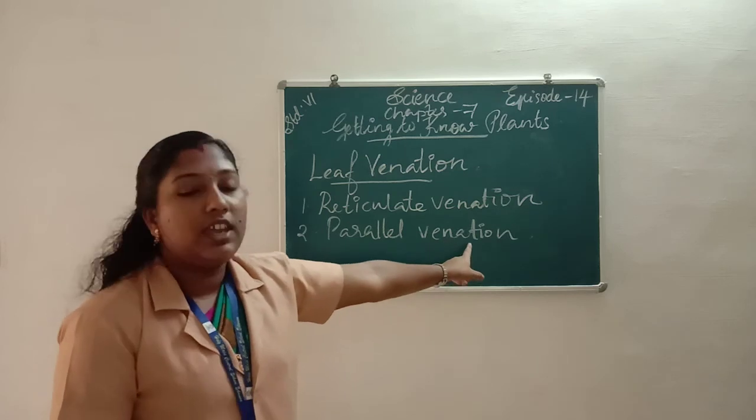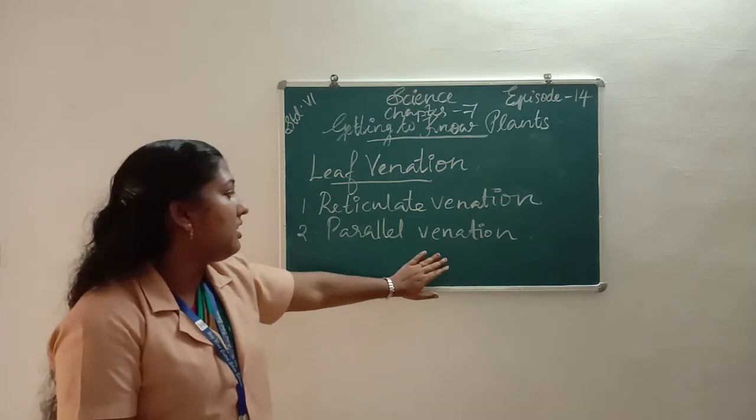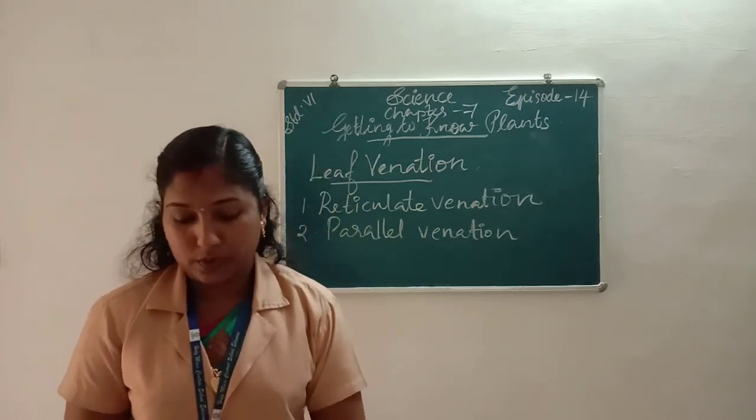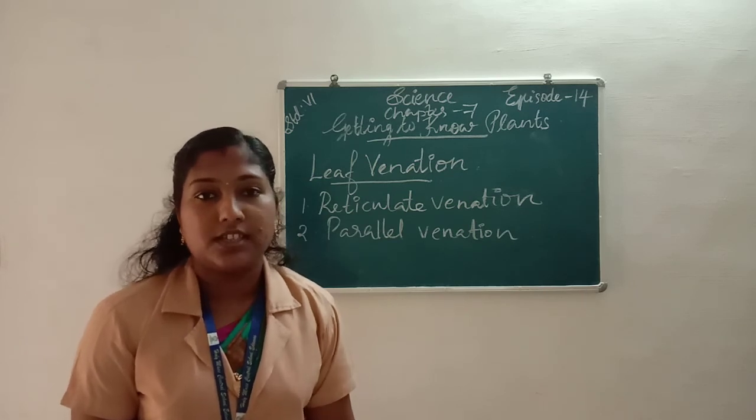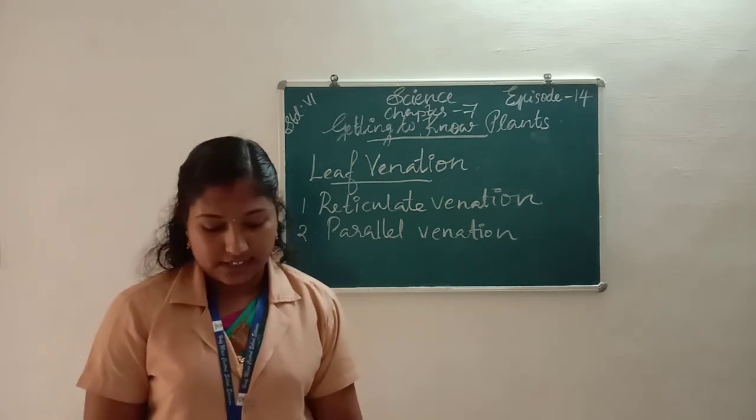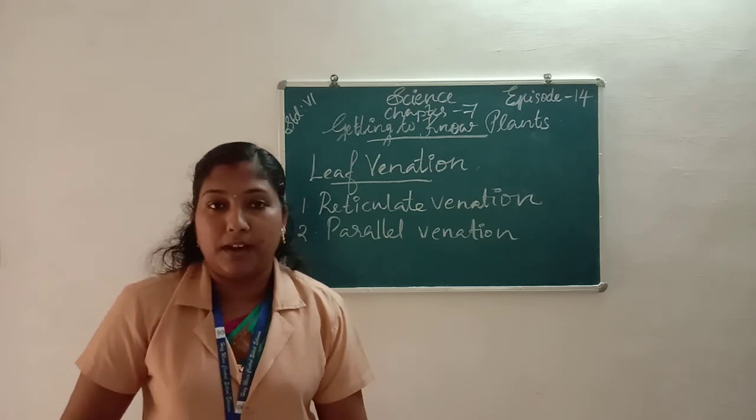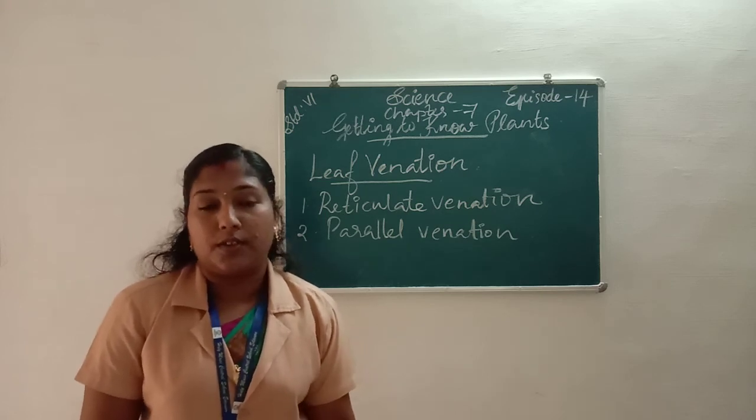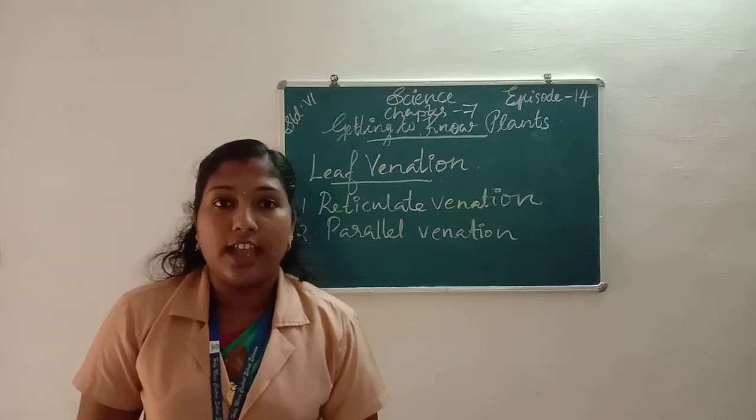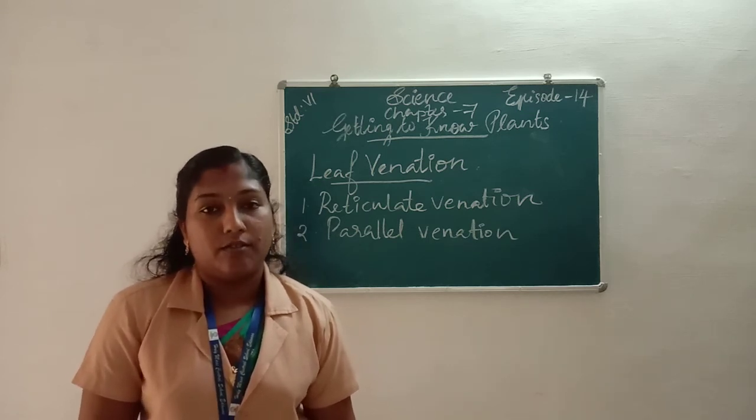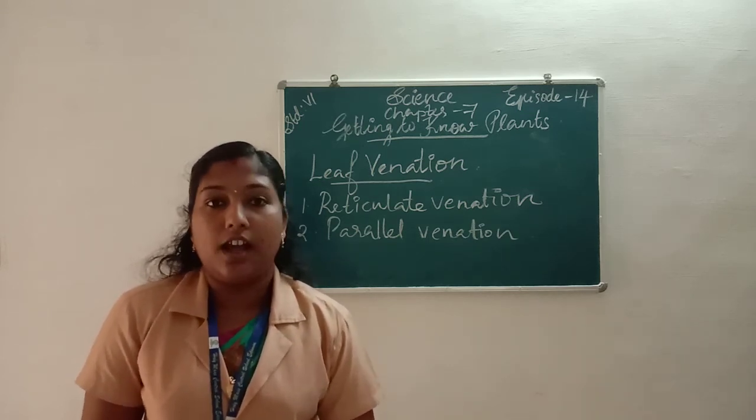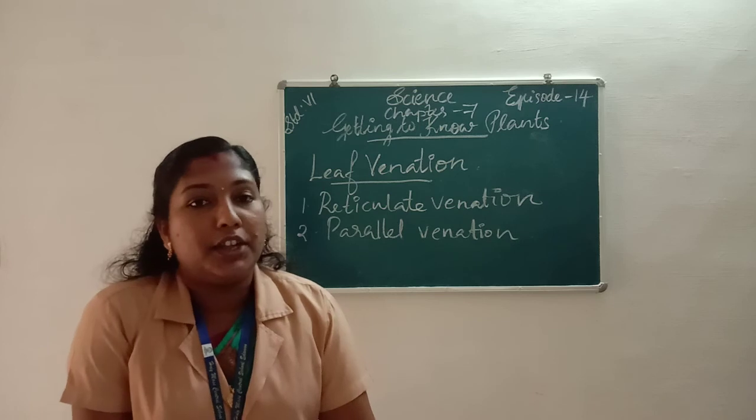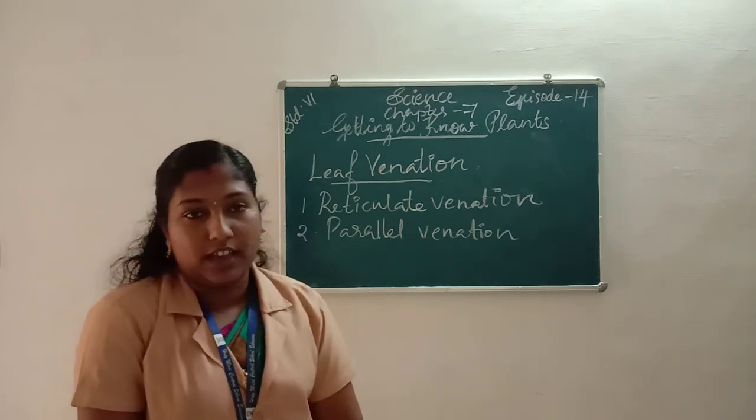Okay, parallel venation we can see on grass leaves. All of you understood what we learned today? We learned about herbs, shrubs, trees, creepers, climbers. Then we learned about the different parts of plants, root system and shoot system. Then we learned about different parts of a leaf: lamina, petiole, vein, midrib, stem, etc. Then we learned about leaf venation. There are two types of leaf venation: reticulate venation and parallel venation.